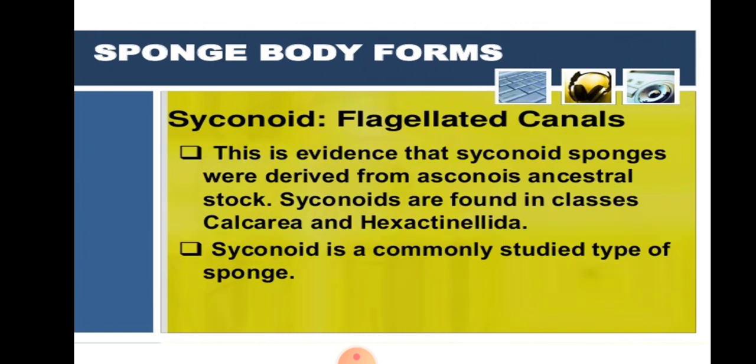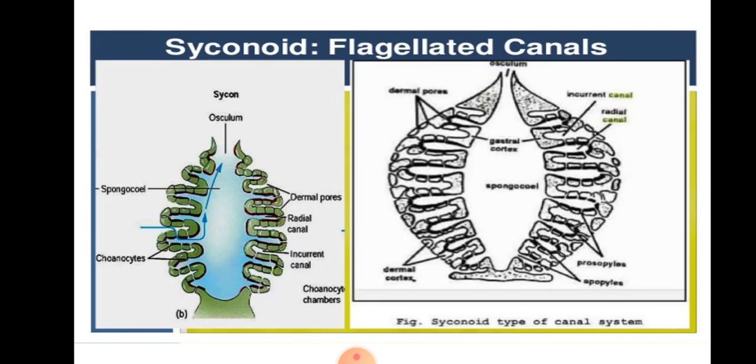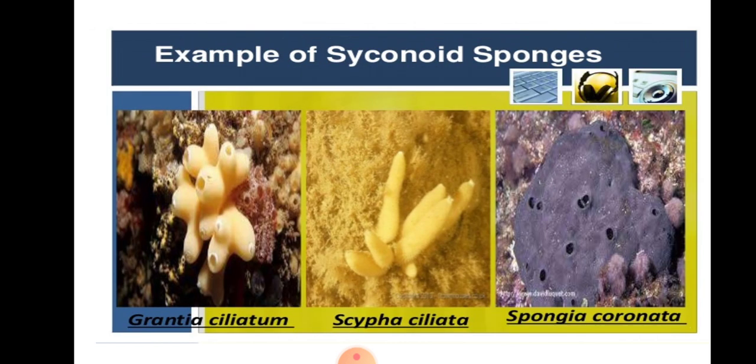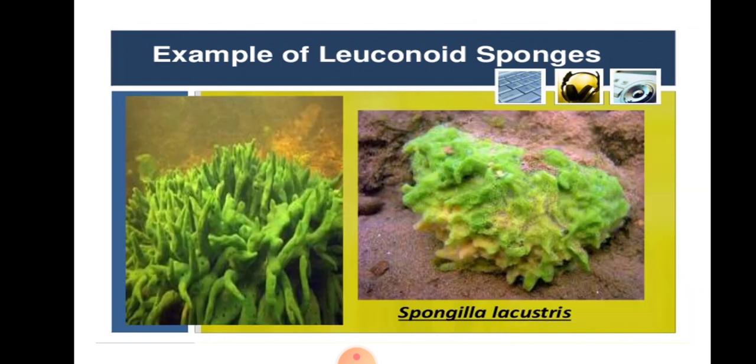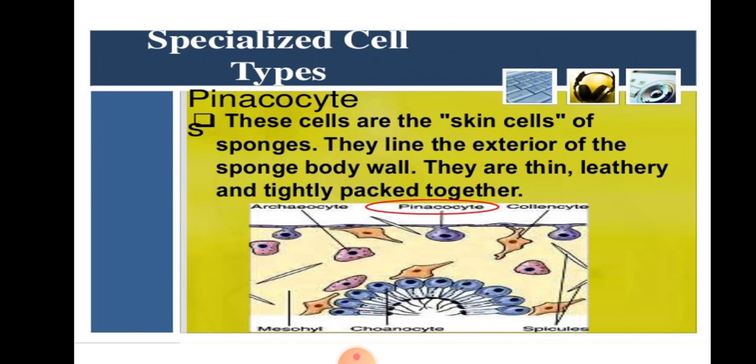So this is evident in the sponges. Cyclonoid flagellated canals are seen throughout the body of these sponges. Some examples of cyclonoid sponges are Grantia ciliata, Scypha ciliata, Spongia coronata, and Spongilla lacustris. A specialized type of cell is found inside their body, known as the pinacocytes.